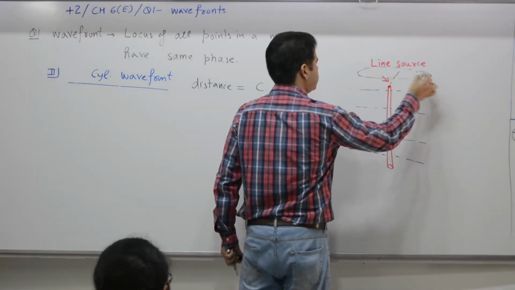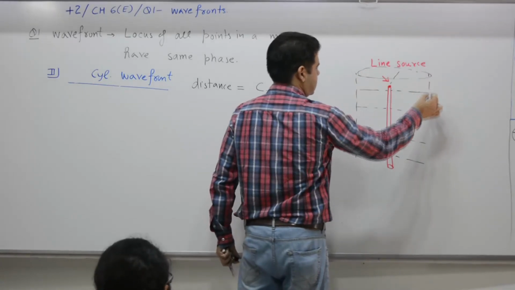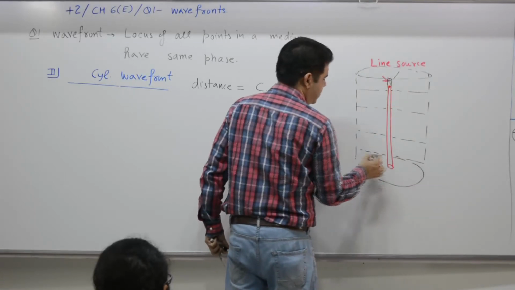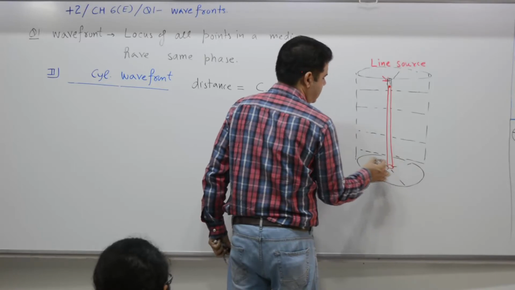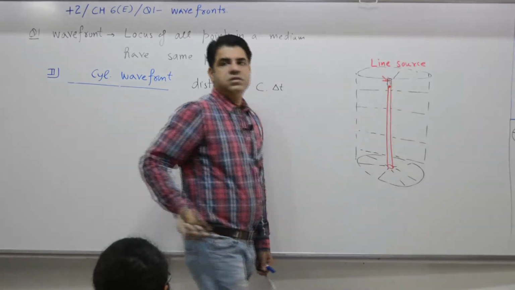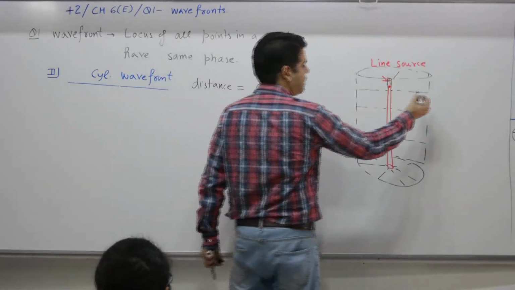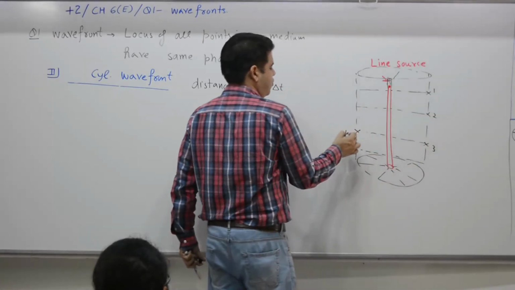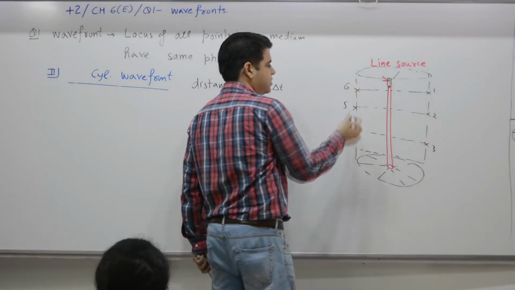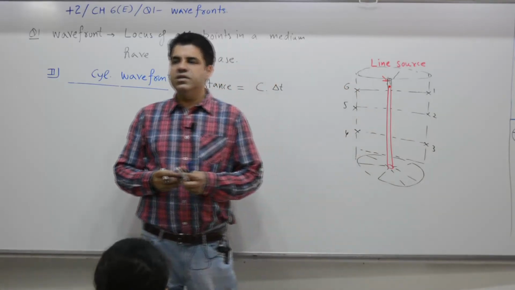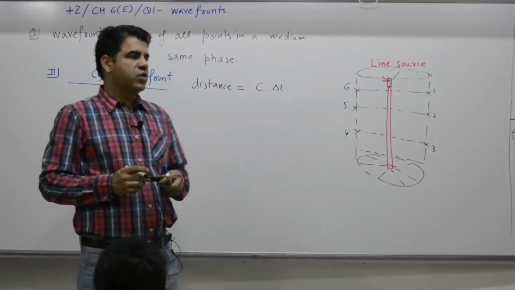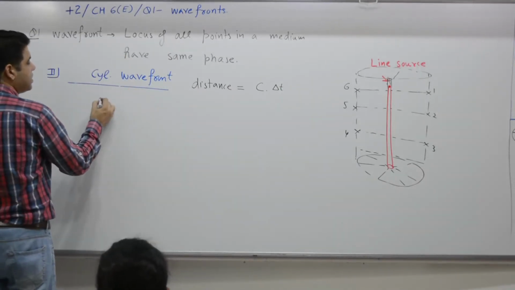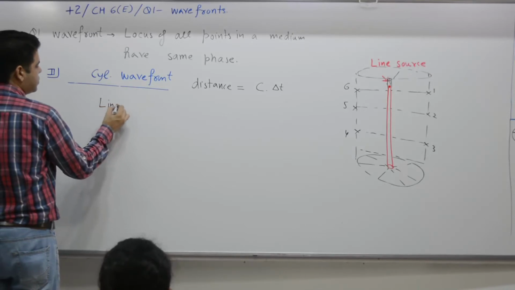If you join all these points, what you get is a cylindrical wavefront. 1, 2, 3, 4, 5, 6. All these points are at an equal distance from this line. So, cylindrical wavefront, the source is what? Yes, line source.